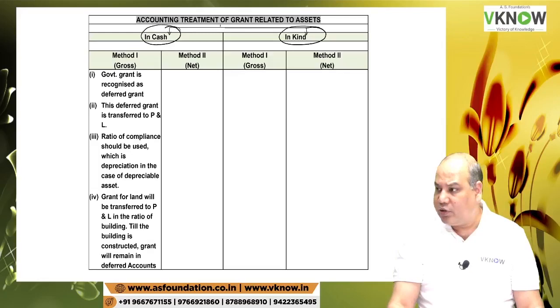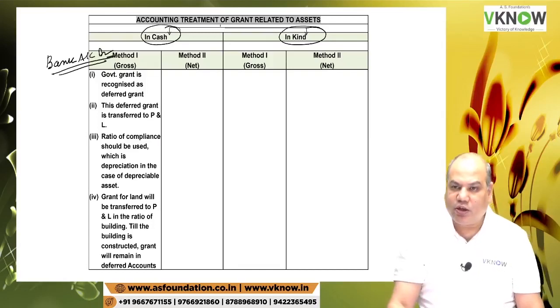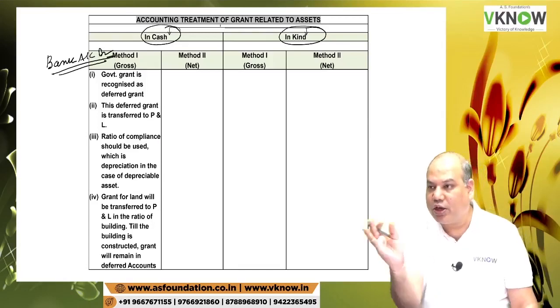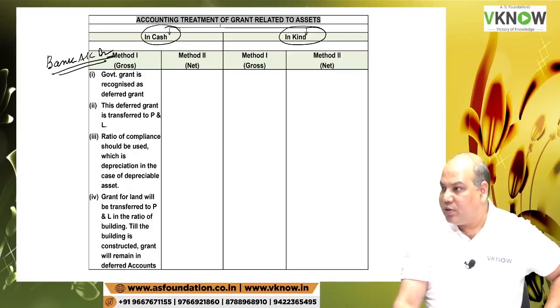You may directly receive subsidy in the form of cash. Cash means you will get bank account debit. So one entry is going to be here, bank account debit. When you receive the grant in cash, bank account debit. The question will be, where should credit be given? What is the treatment of the grant, that is credit effect?